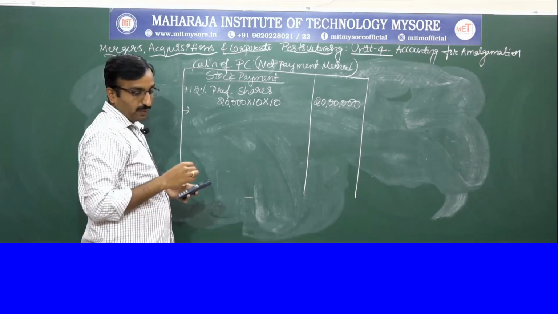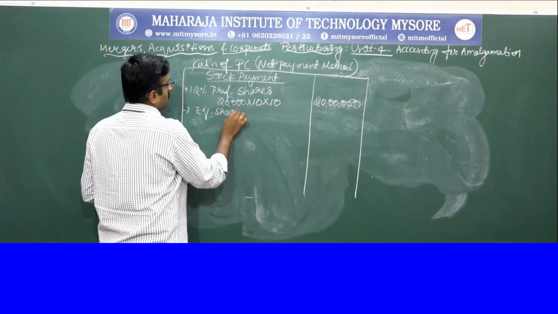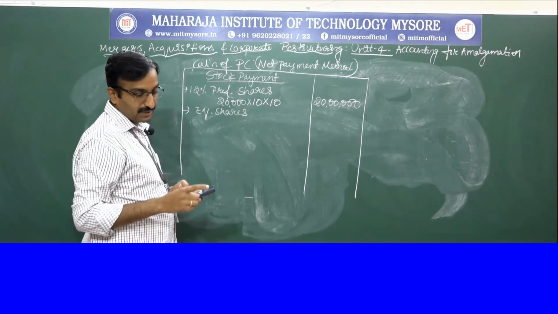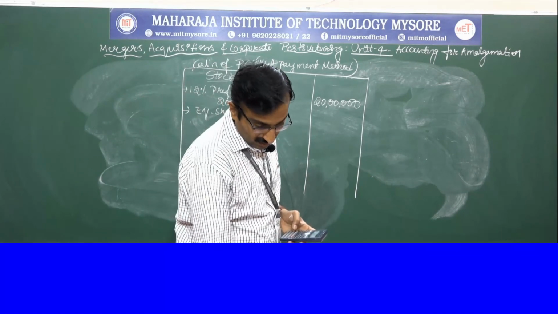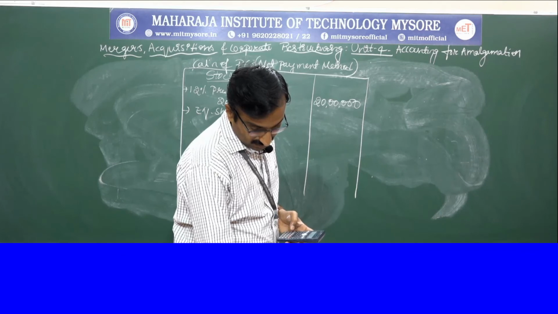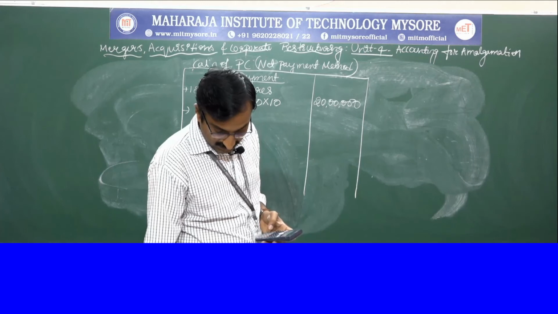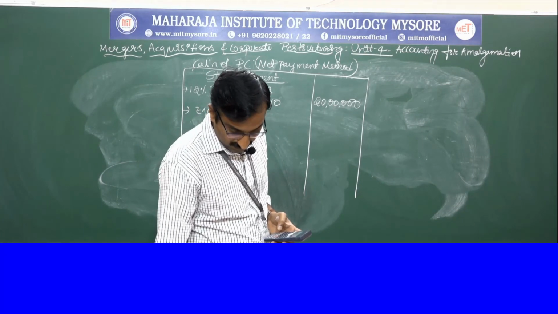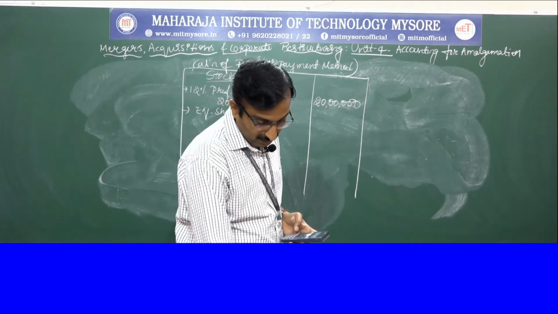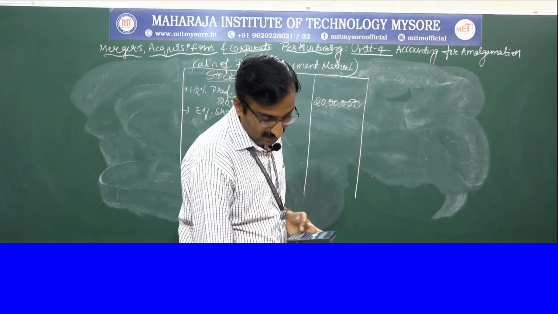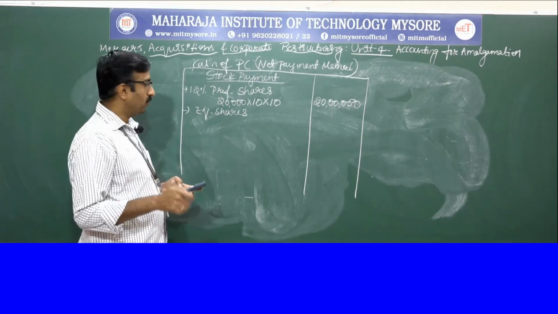And second, we have equity shares. 8 lakh equity shares of 10 rupees each, but for the consideration, we have to consider 15. See the last line in the problem, 15 rupees we have to consider.